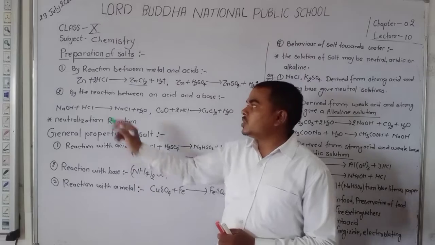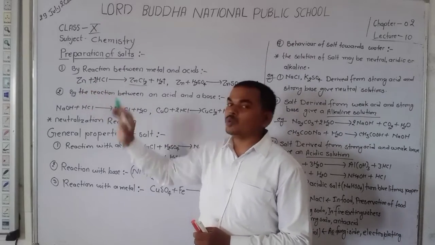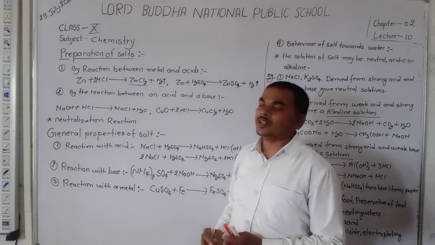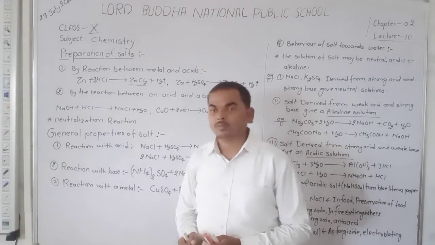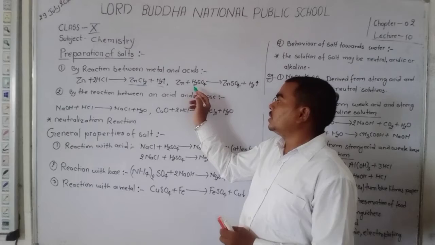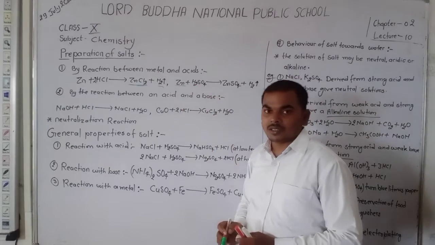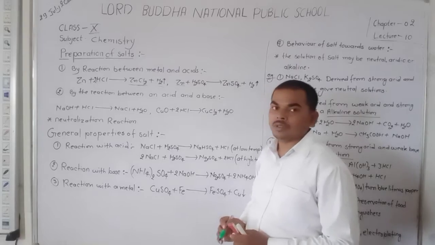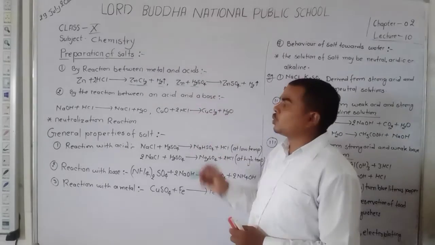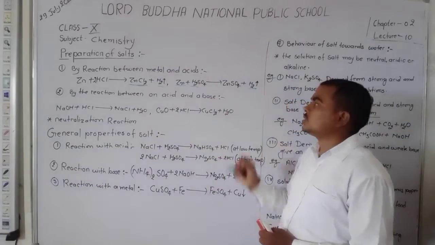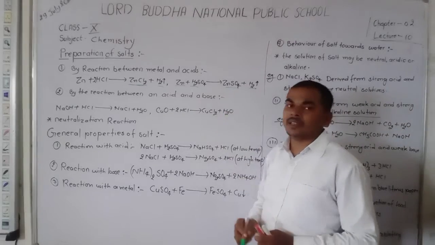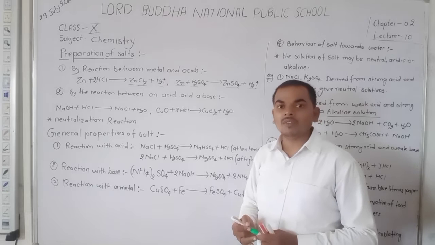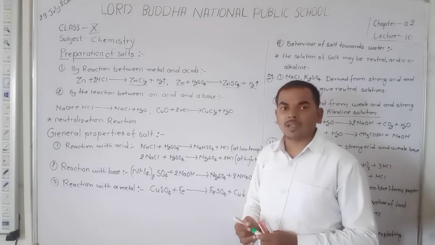Like here, zinc metal replaces the hydrogen from the acid as hydrogen gas and forms a salt, that is zinc chloride. And here zinc metal, which is more active than hydrogen, displaces the hydrogen gas from the acid and forms a salt, that is zinc sulfate. Zinc sulfate is a colorless salt.